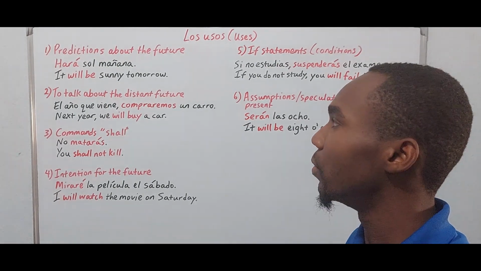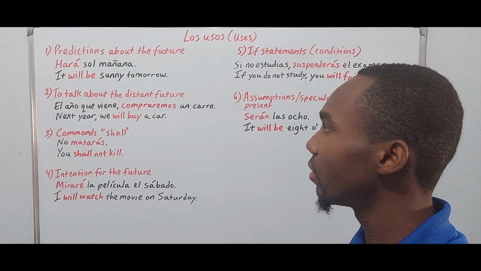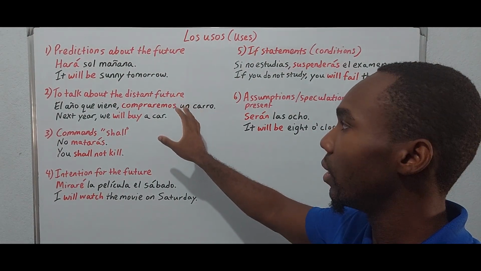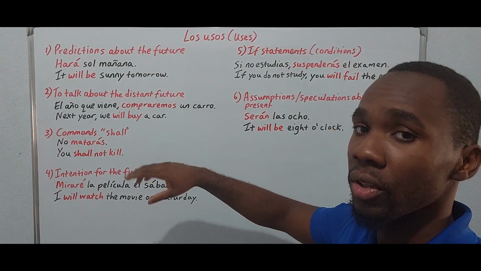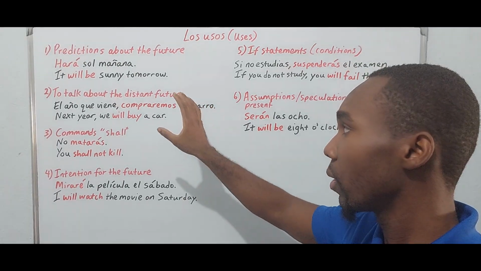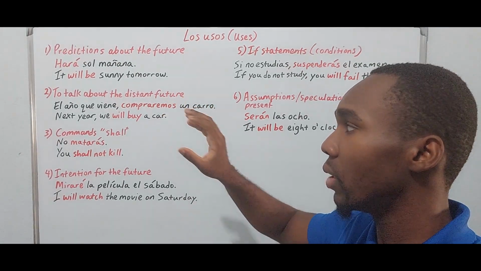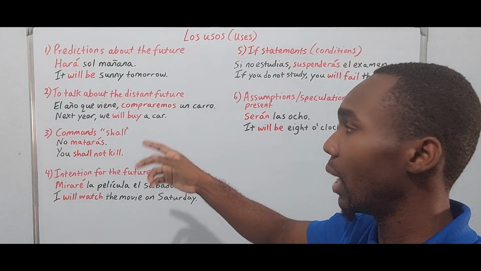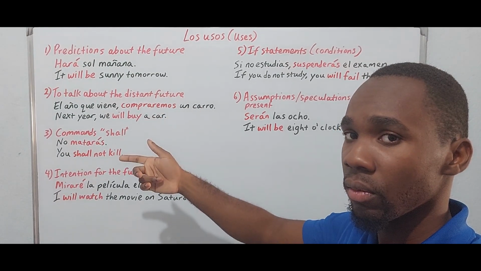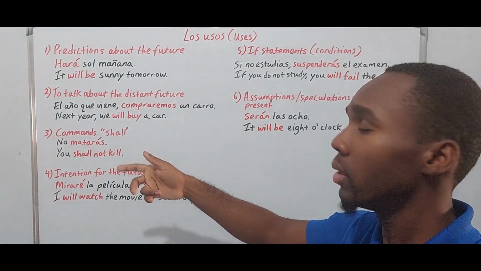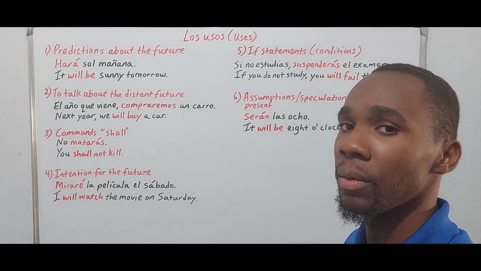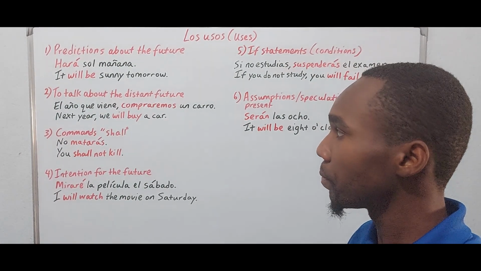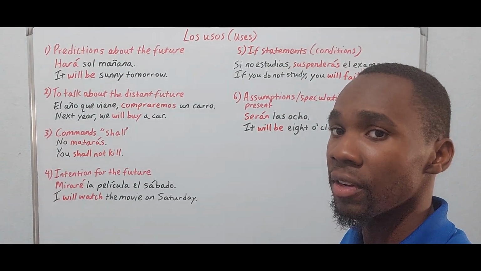Two, to talk about the distant future. With this usage, this is where we have the difference between the near future and the simple future. If we want to talk about an event that will take place a lot later in time, then we use the simple future. The near future is used when we're talking about an event that will happen very soon.